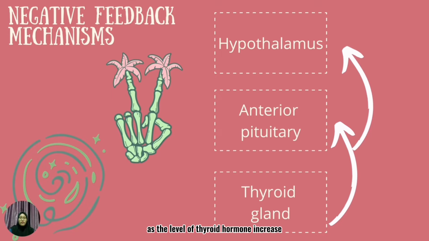As the level of thyroid hormone increases, it will be detected by the pituitary gland and hypothalamus, because both the hypothalamus and anterior pituitary are sensitive to the levels of thyroid hormone. The increased level of thyroid hormone will inhibit the release of thyrotrophin by the hypothalamus. If there is low thyrotrophin released by the hypothalamus, the level of TSH released by the anterior pituitary will also decrease, hence decreasing the level of thyroid hormone released by the thyroid gland.